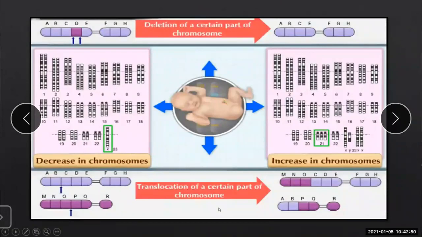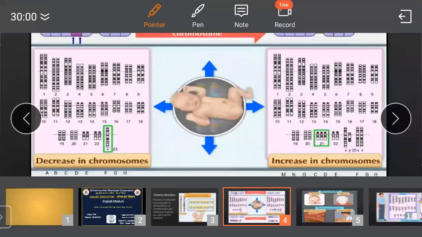Yeah. And for the sex chromosome, which term is used here? Allosomes. Understand? Now, moving further to the next slide.